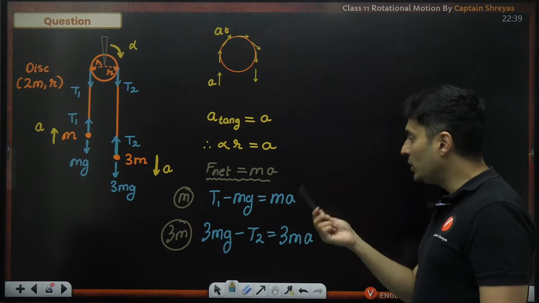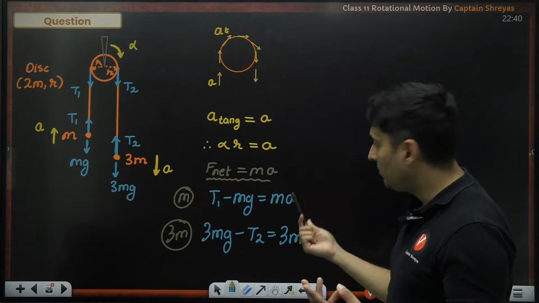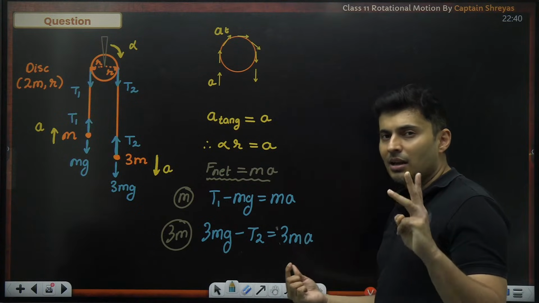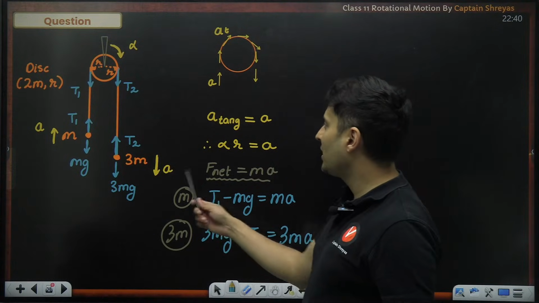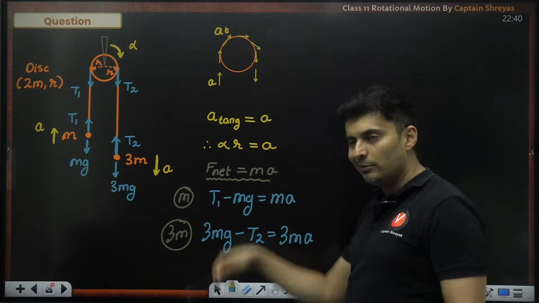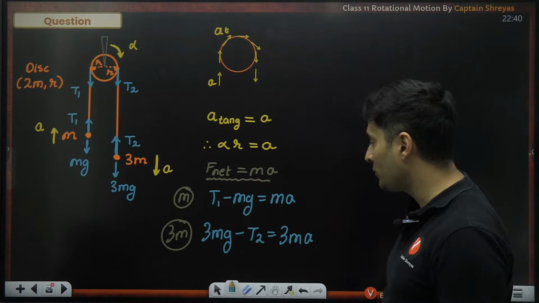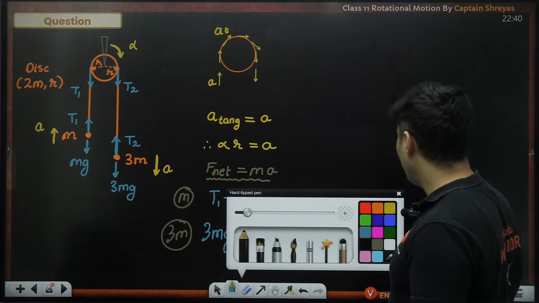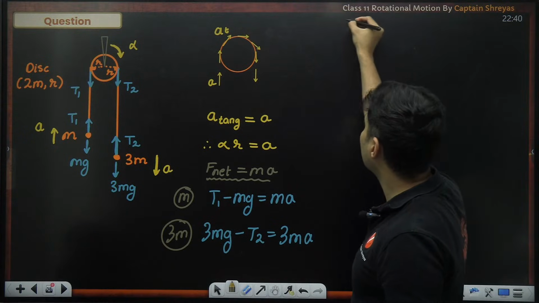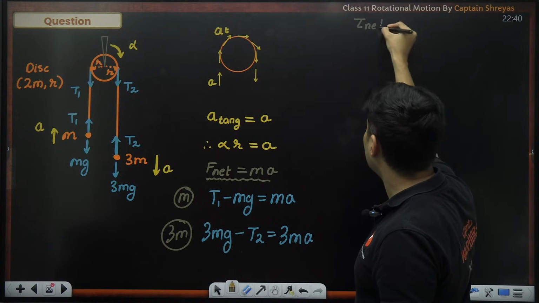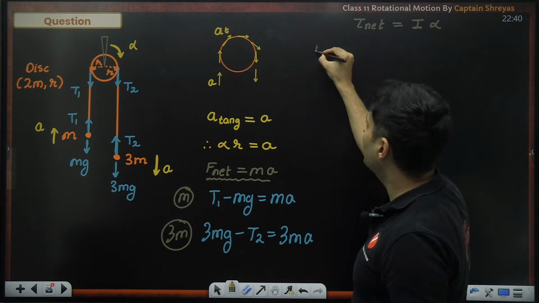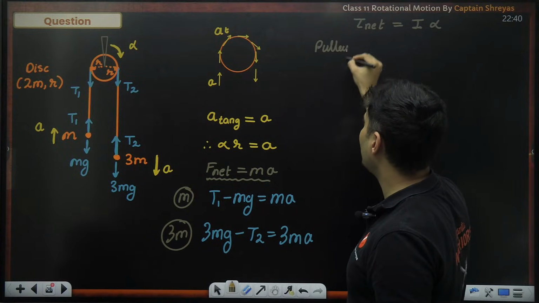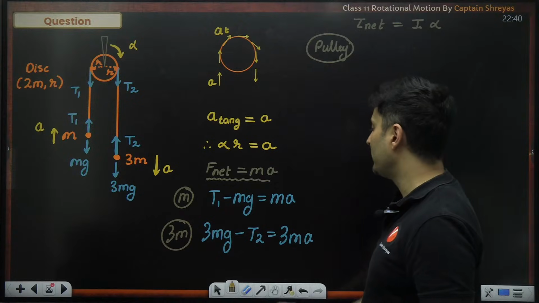But T1, T2, two unknowns plus a third unknown a, can't solve with just two equations. We need one more equation. You might say, sir, can I use a is equal to alpha r? But then alpha is another unknown. So we need one more equation, a fourth equation. So I'll tell you what we can do. How about using net torque is equal to moment of inertia multiplied by alpha, and we'll apply this for that rotating mass, which is nothing but the pulley.